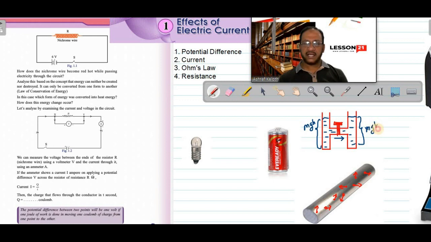So on both sides the water has the same potential energy. If there is same potential energy, water will not flow. Always water will flow from high potential energy to low potential energy. That means for water to flow, there must be a potential difference. There must be an energy difference. Only if there is an energy difference will there be flow from high energy to low energy.